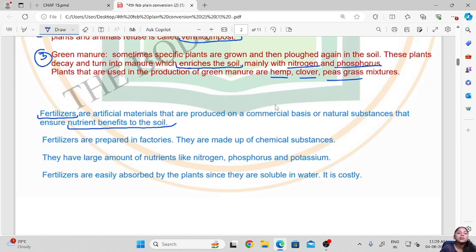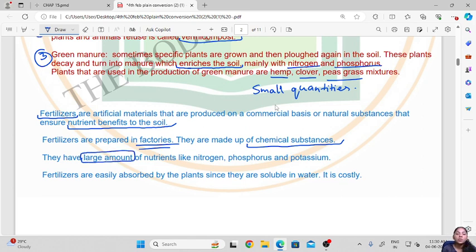See here, these fertilizers are prepared in factories and they are made up of chemical substances. Okay, then they have large amounts of nutrients. Here the manure used to provide nutrients in small quantities, but the fertilizers will provide the nutrients in large amounts.